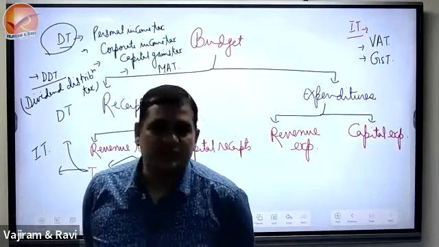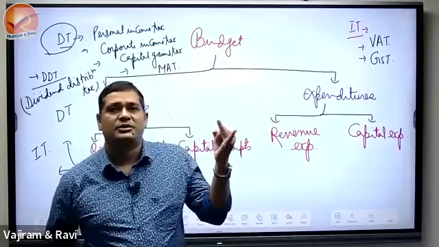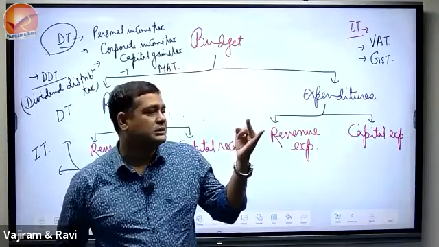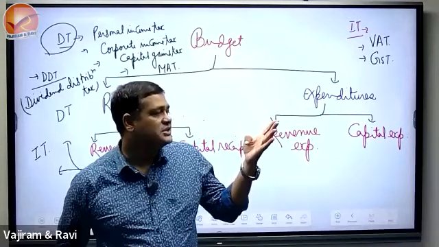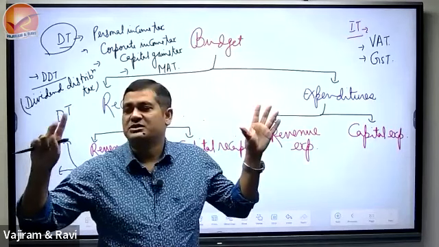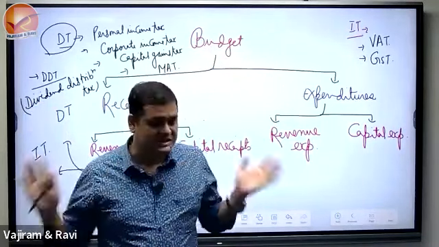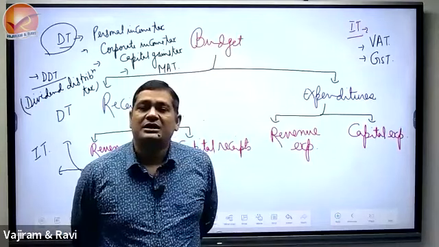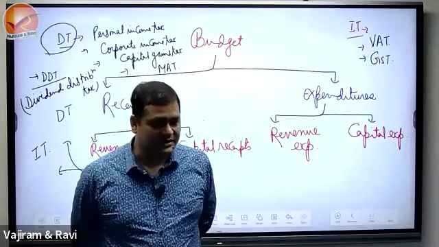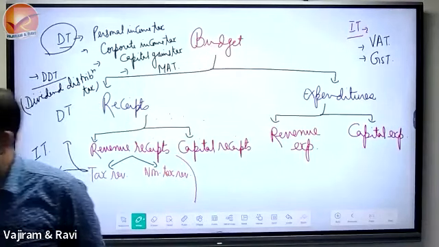Except 7 items: if you see, 5 petroleum products, crude oil, petrol, diesel, then aviation turbine fuel, natural gas, alcohol for human consumption, and electricity. These 7 items are under VAT, the remaining items under GST. So why are the 7 items still under the VAT, and why are the remaining items inside the GST?